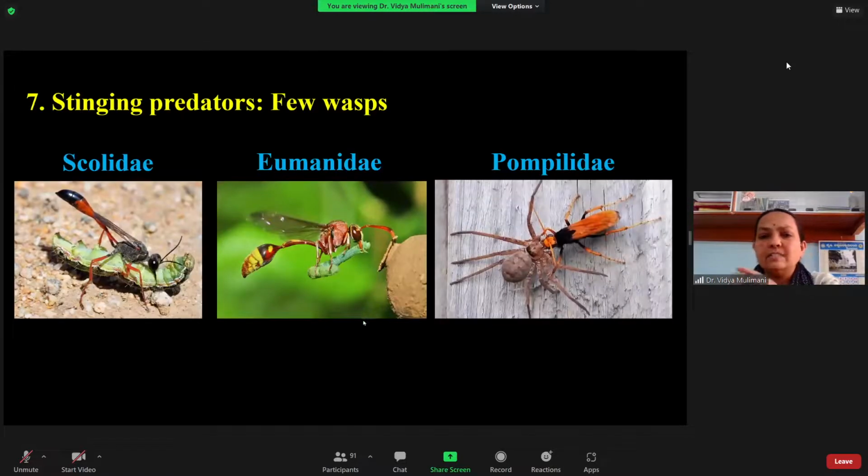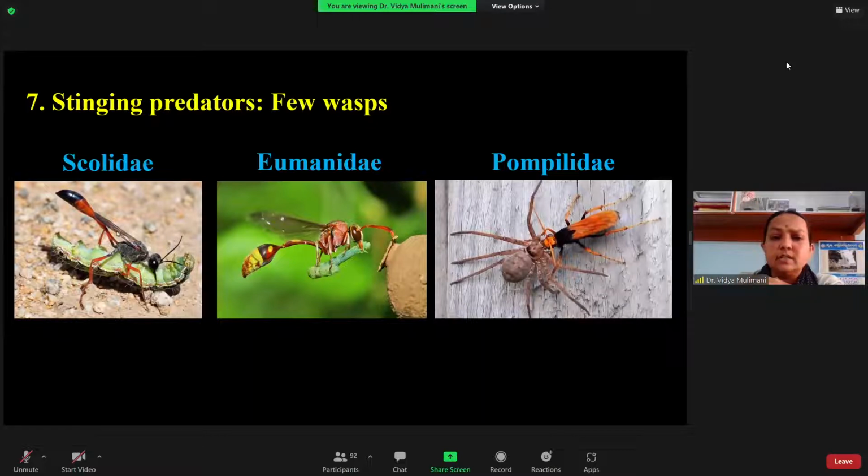So next you have the stinging predator. Many of them you have, and I think you have seen, especially if you are coming from a village background, many of the wasps catching the caterpillar. Why do they do this? Not all wasps, only certain wasps collect the insect as food for the young ones.